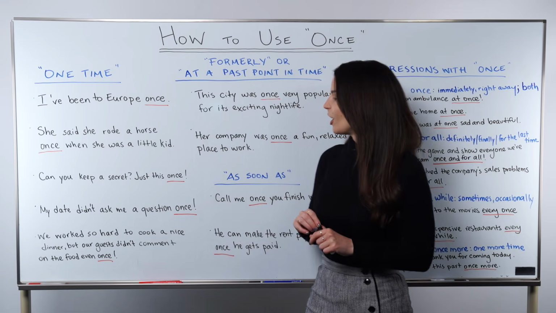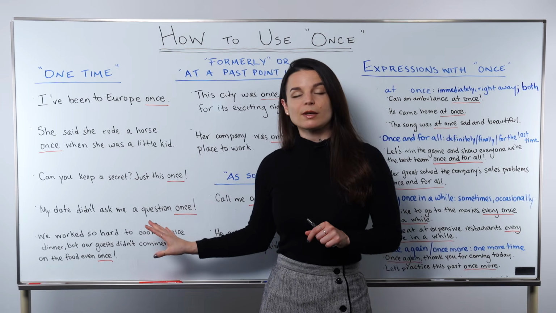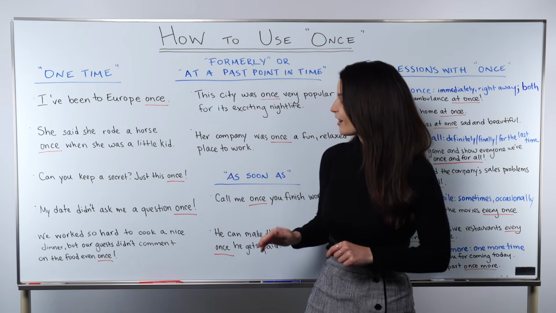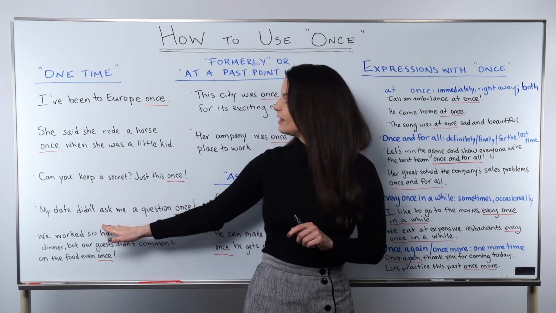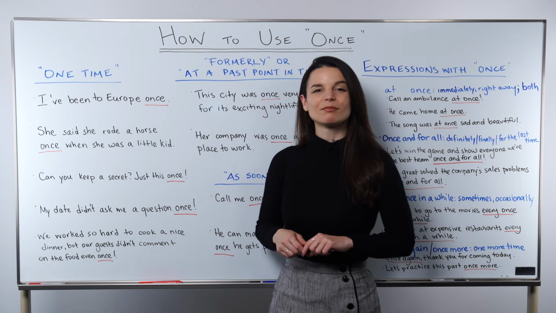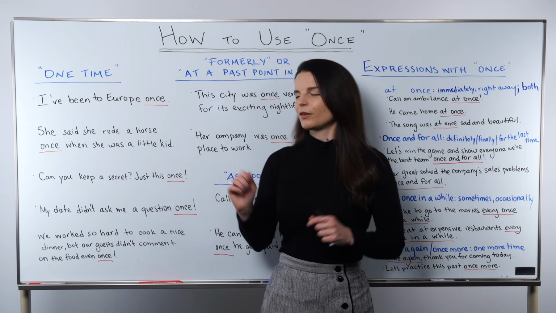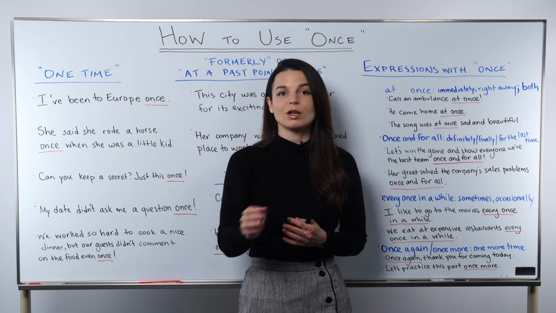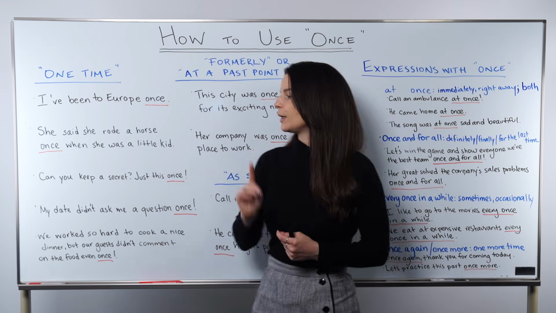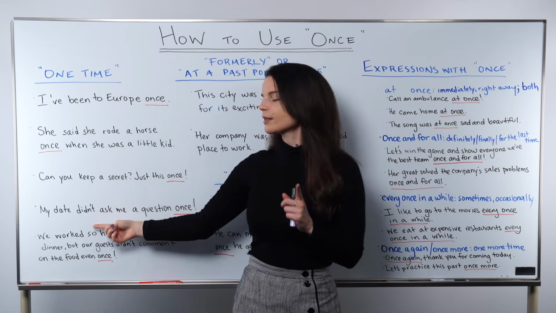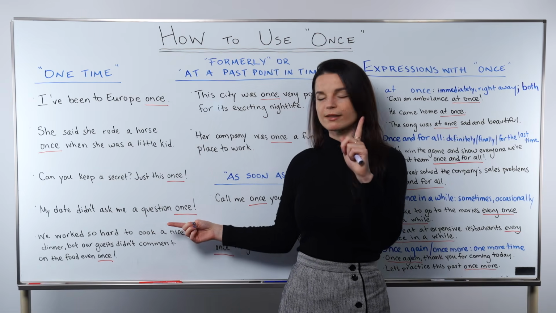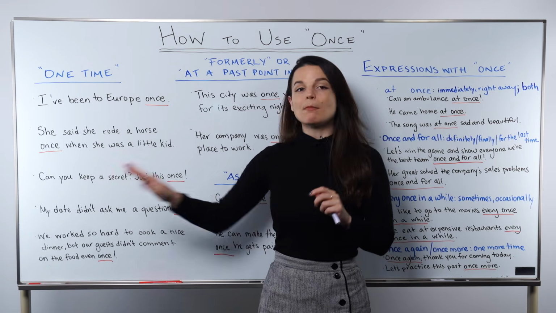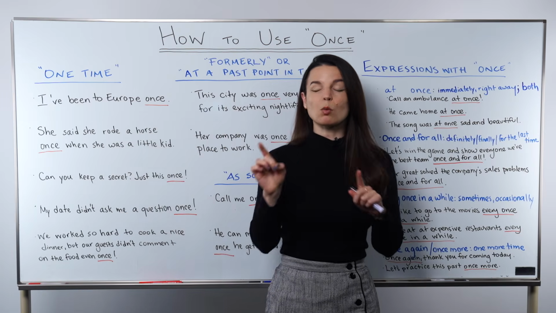Okay, let's continue on to the last 2 examples. The last 2 examples use negatives, which I think are very important to talk about with this word too. Let's take a look. First, my date didn't ask me a question once. In this situation, the speaker is talking about their date, the person they went on a date with. We call the other person our date. So in this situation, we have a negative. The person didn't ask me a question once. The same one time meaning applies here. This sentence means, my date didn't ask me a question even one time.